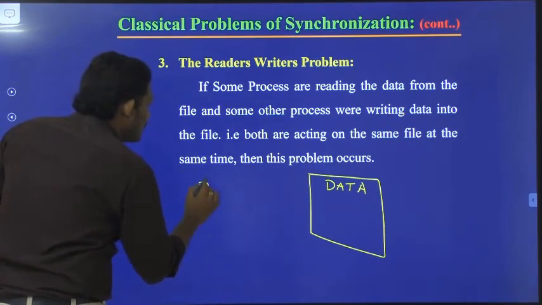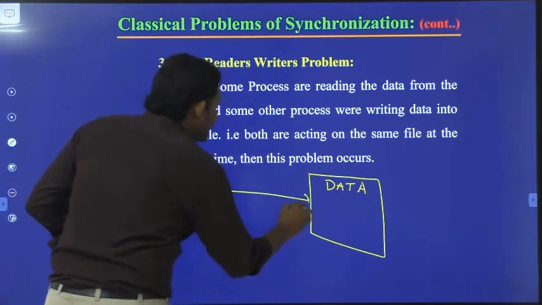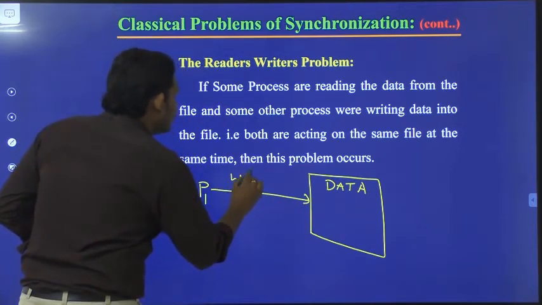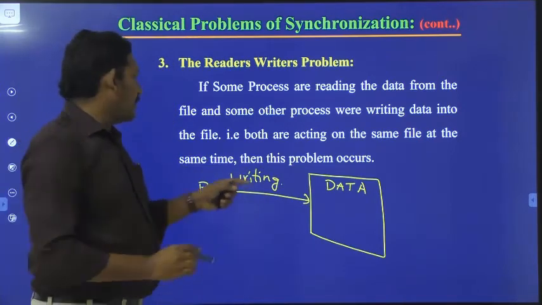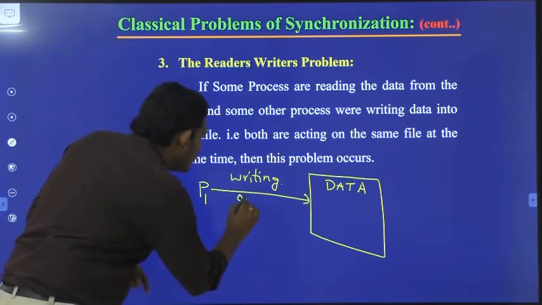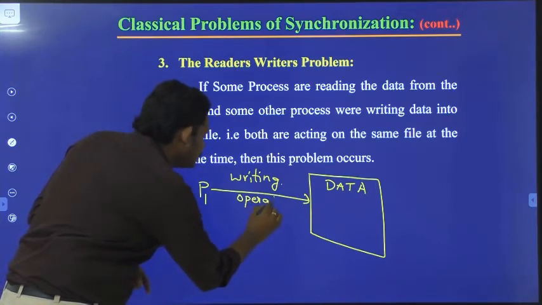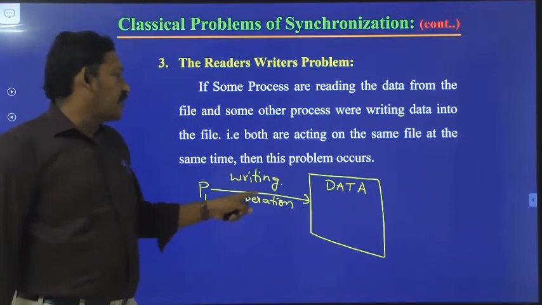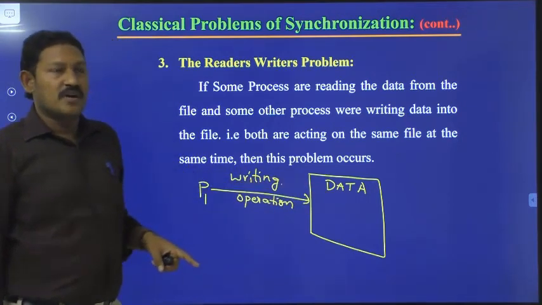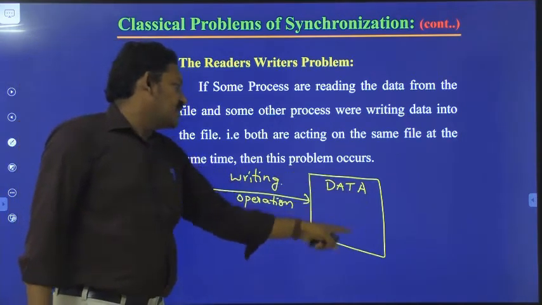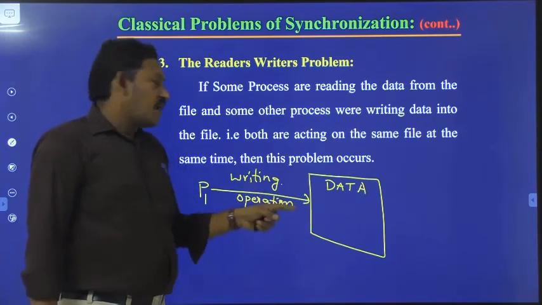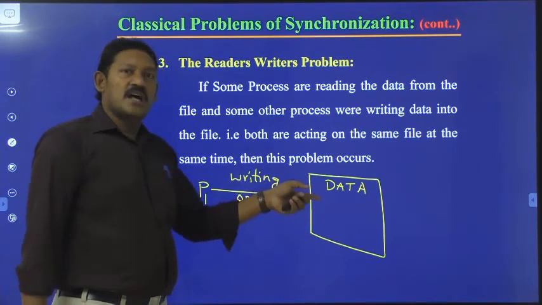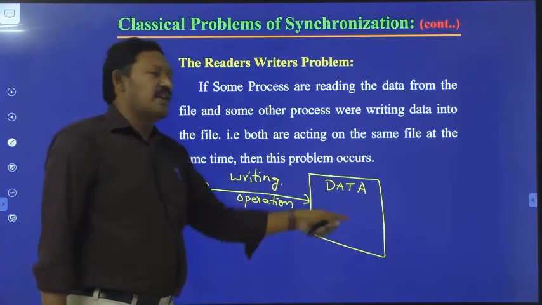There might be some process P1 writing some information. What do we mean by writing? Performing a write operation. Let us suppose process P1 is performing a write operation on this data, which means this data is being modified, or some new data is inserted into this file.